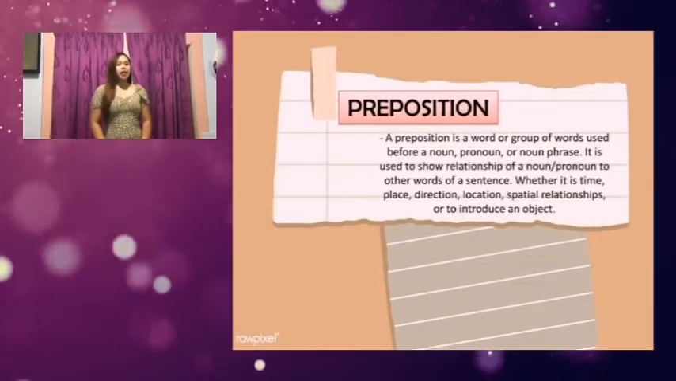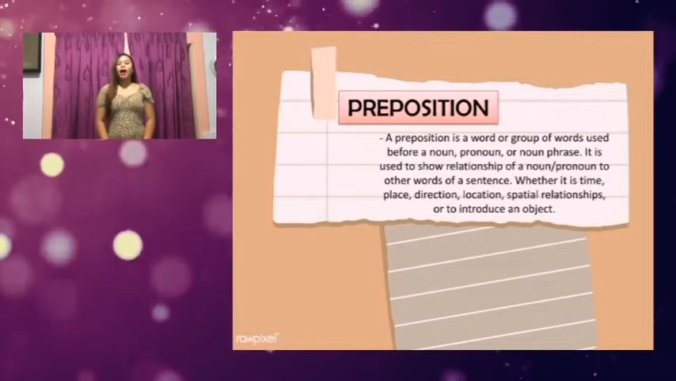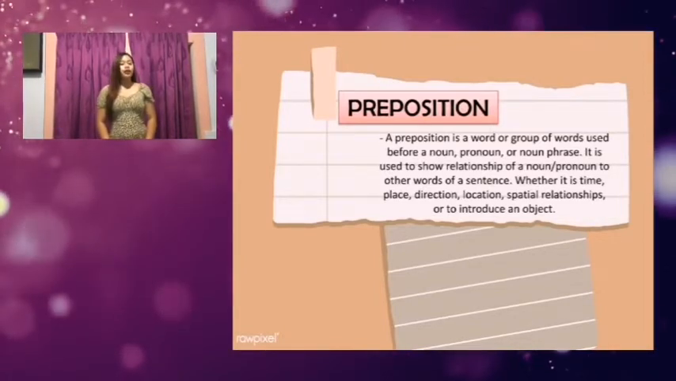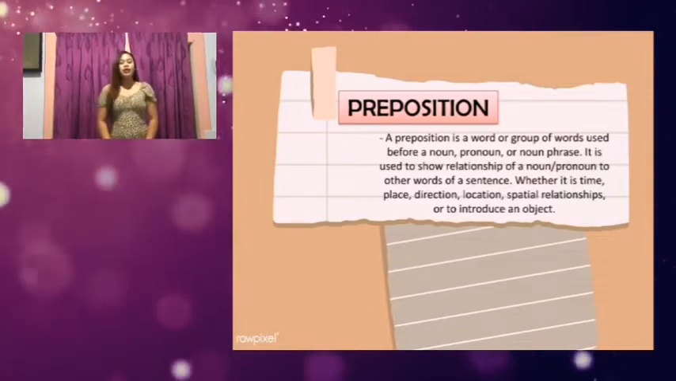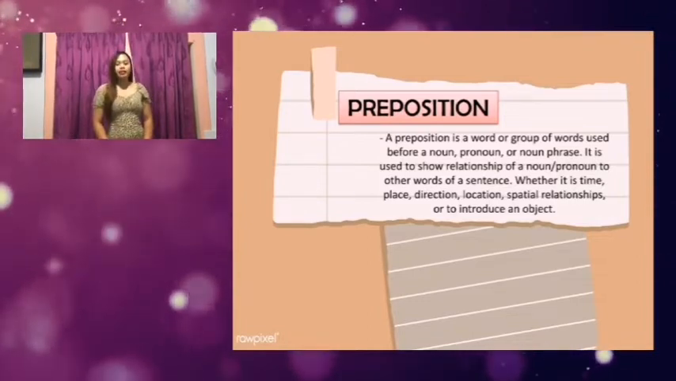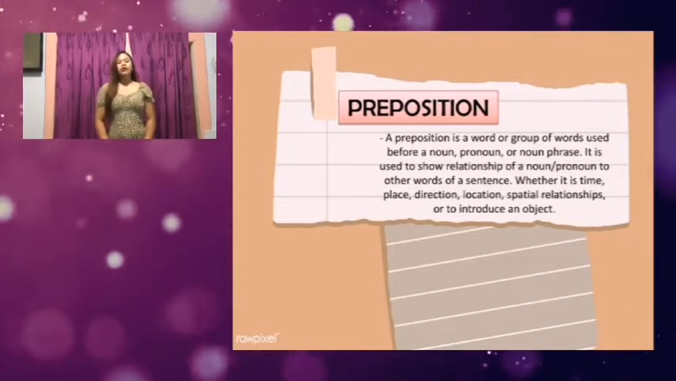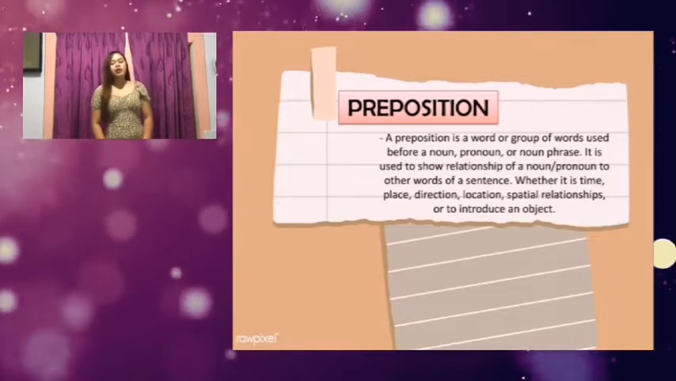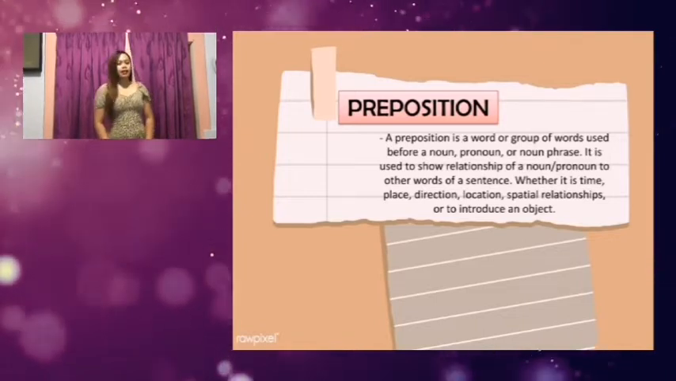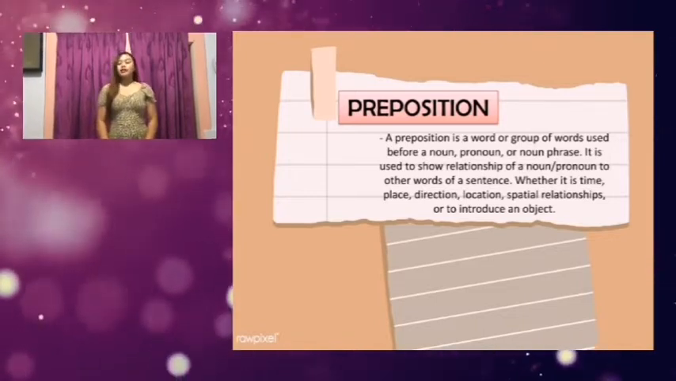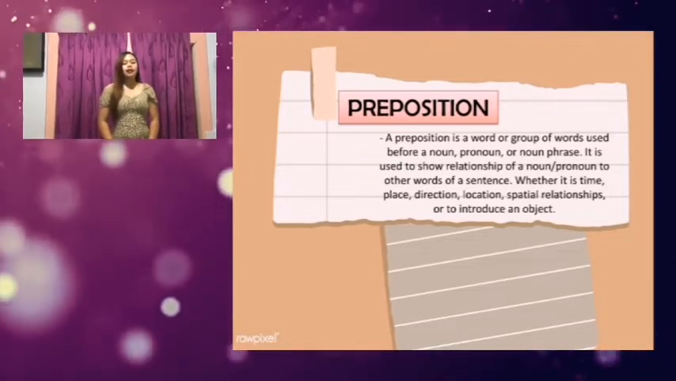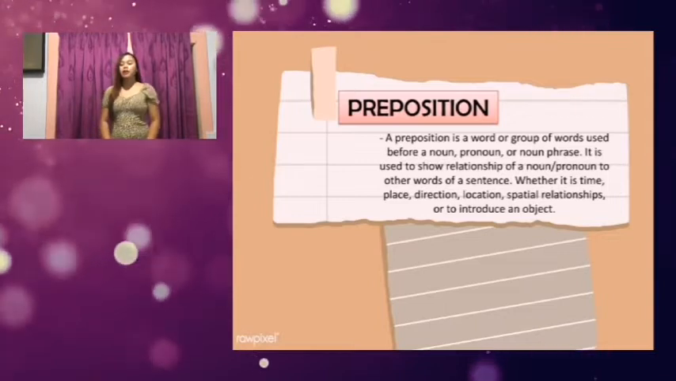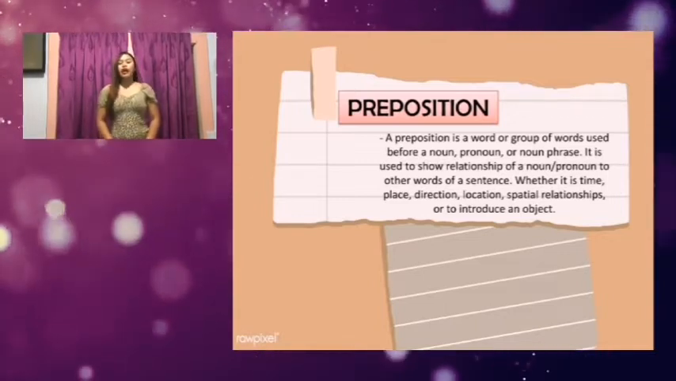So what do you mean by preposition? A preposition is a word or group of words used before a noun, pronoun, or noun phrase. It is used to show the relationship of a noun or pronoun to other words of a sentence, whenever it is time, place, direction, location, spatial relationships, or to introduce an object.